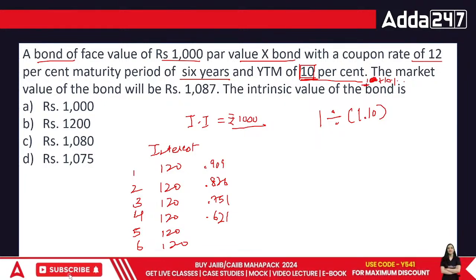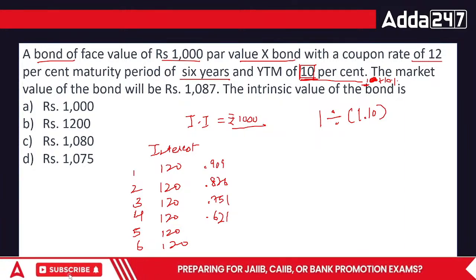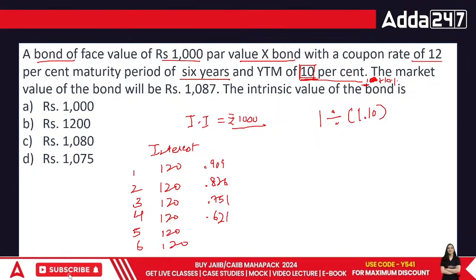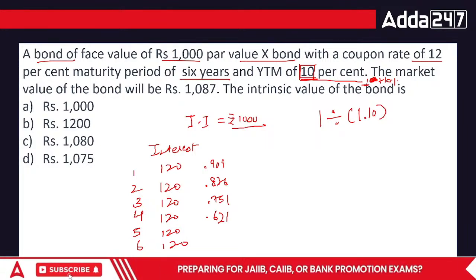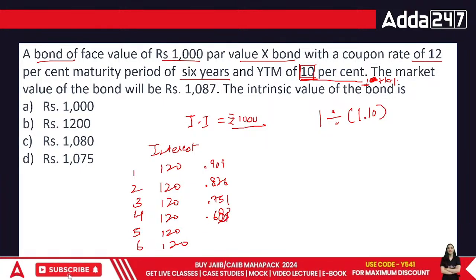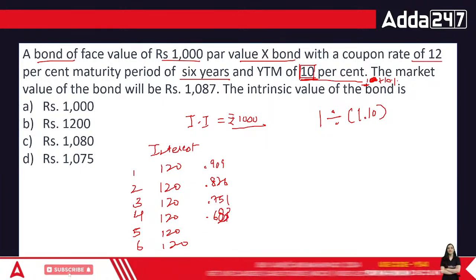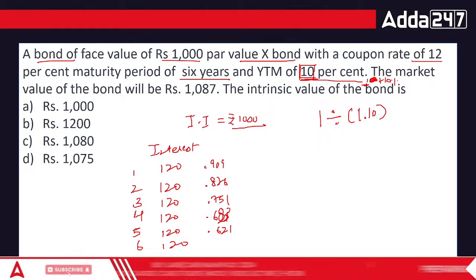You just write 1 and plus 10%. That gives you 1.1. So 1 then divided by 1.1. First it will give you 0.909. Click on it again. It gives you 0.826. Click on it again. It gives you 0.751. Then it gives 0.683. Then the next one is 0.621. And the last one is 0.564.